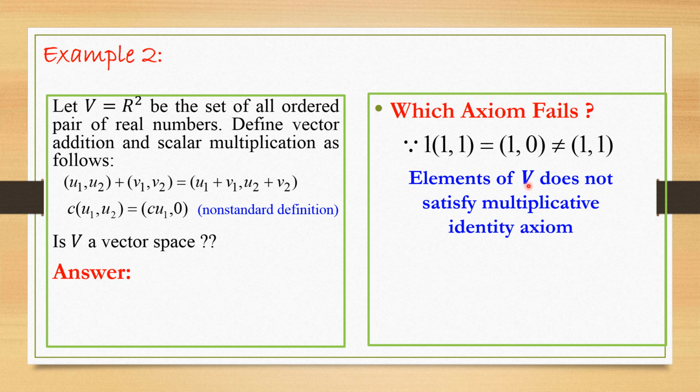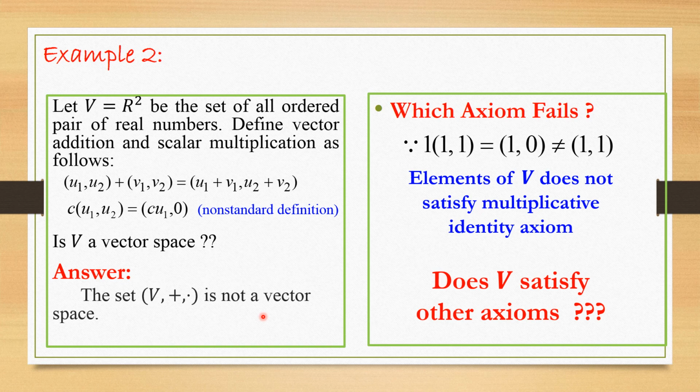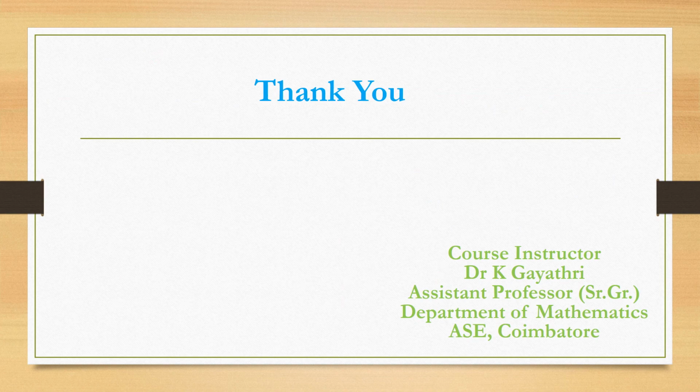Elements of V do not satisfy the multiplicative identity axiom. Therefore, the set V defined with vector addition plus and scalar multiplication dot is not a vector space. Does V satisfy other axioms? Please check the axioms one by one and explore whether V satisfies the remaining 9 axioms or not. Thank you.